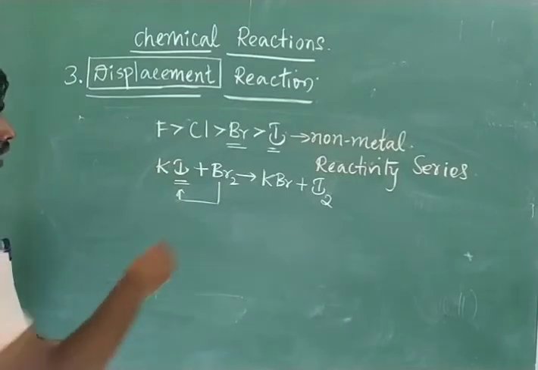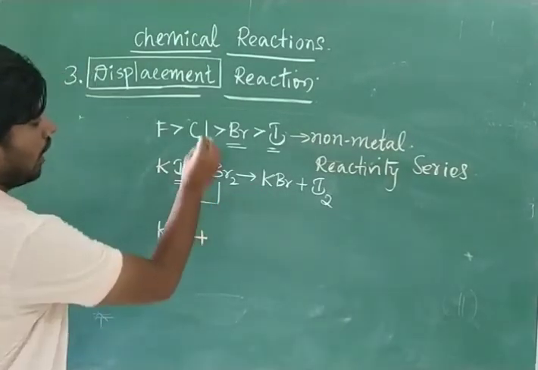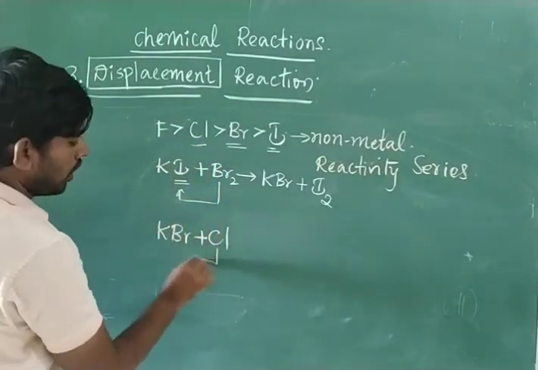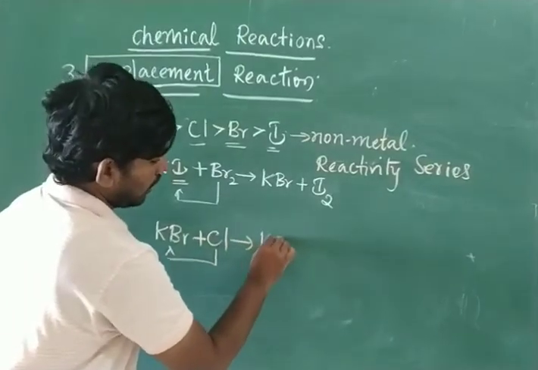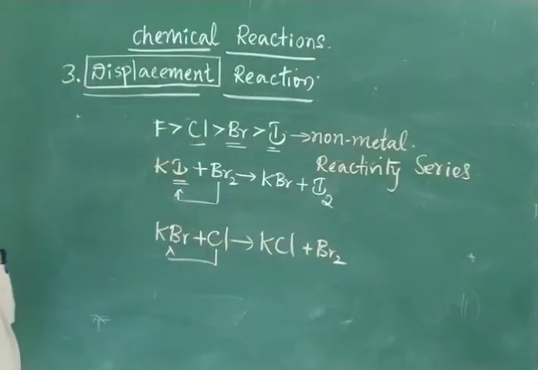Again for KBr, suppose we have KBr, if I am going to add chlorine, chlorine is more reactive than bromine. What happens? Again we are going to get KCl plus Br2.